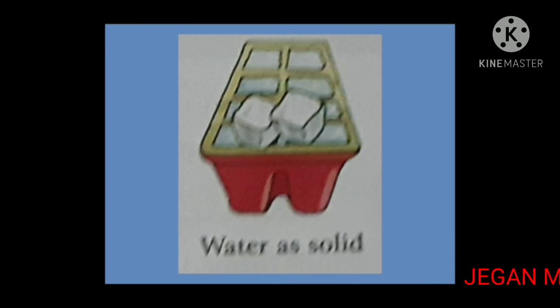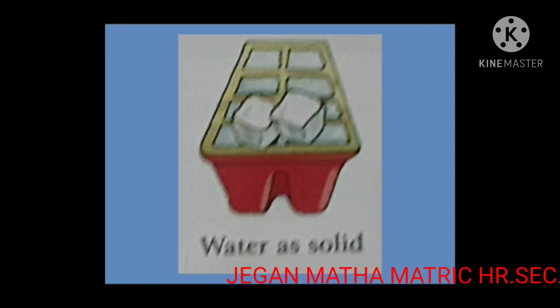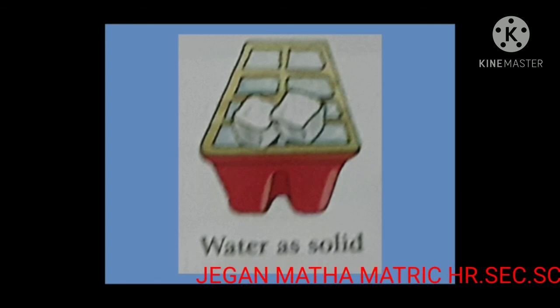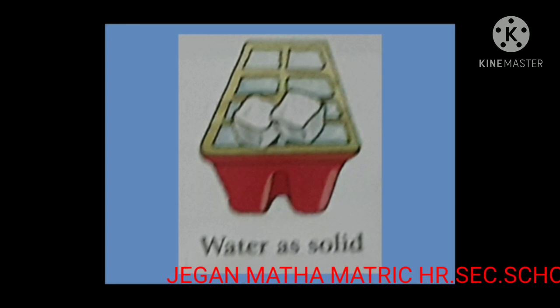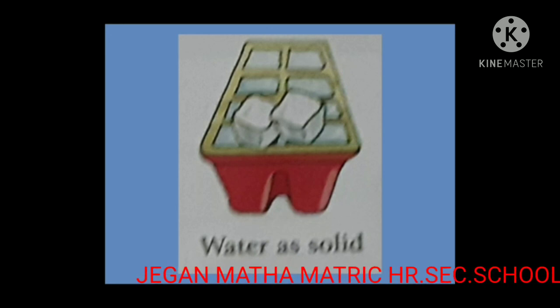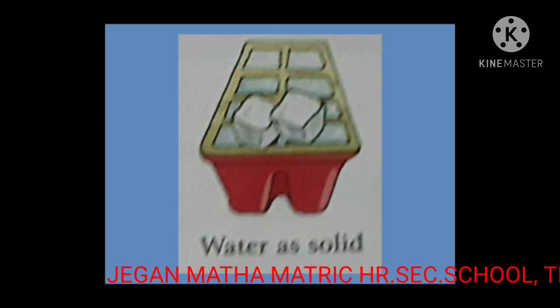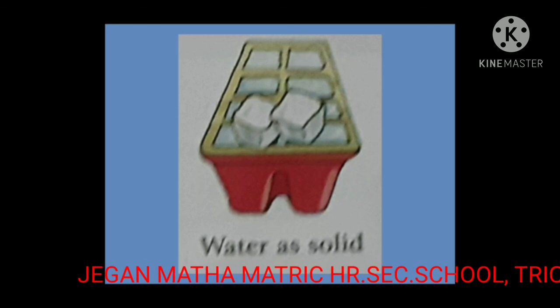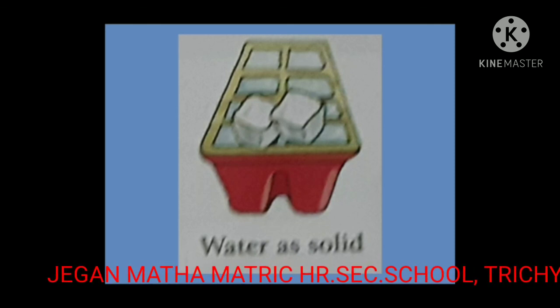Now think what happens when this water is kept in the freezer in the refrigerator. The water changes into ice. This is the solid form of water. It has a fixed shape. It usually takes the shape of the container in which it freezes. Water freezes in air as snow when the weather is very cold. Snow is thus a solid form of water.